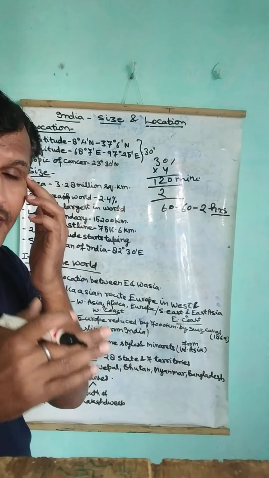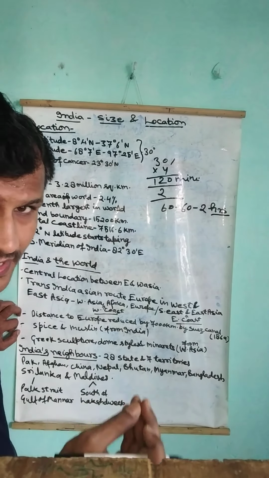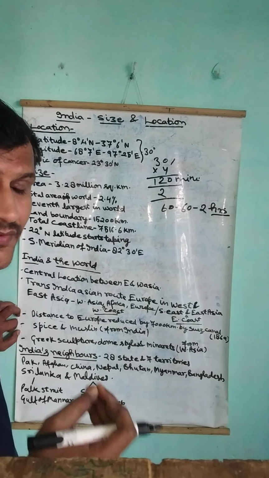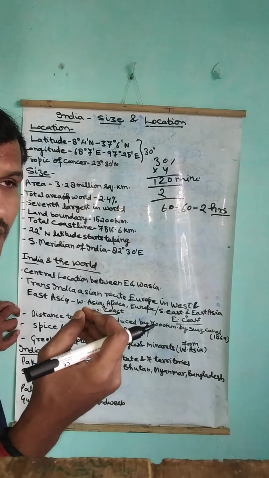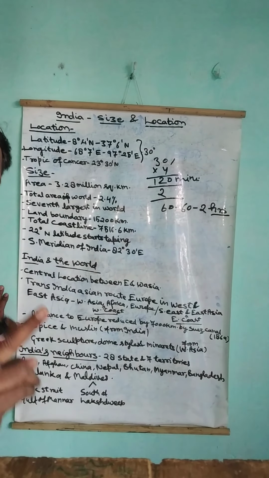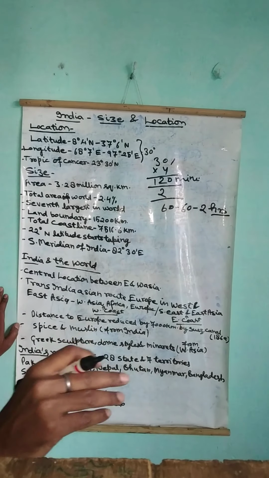Okay. So as you know, as it reduced the distance, it saved our time, our money, our fuel, everything. It gave a grand advantage for saving money. The next thing is, you all know India is rich in its spices from ancient times, and its spices and muslins were exported to European countries and Asian countries. So in the whole world, India was famous for its spices and its muslin.